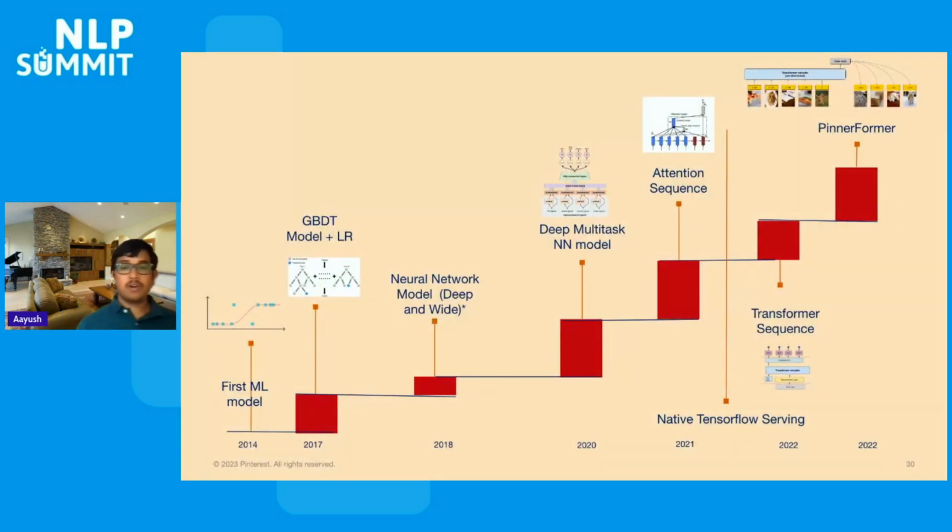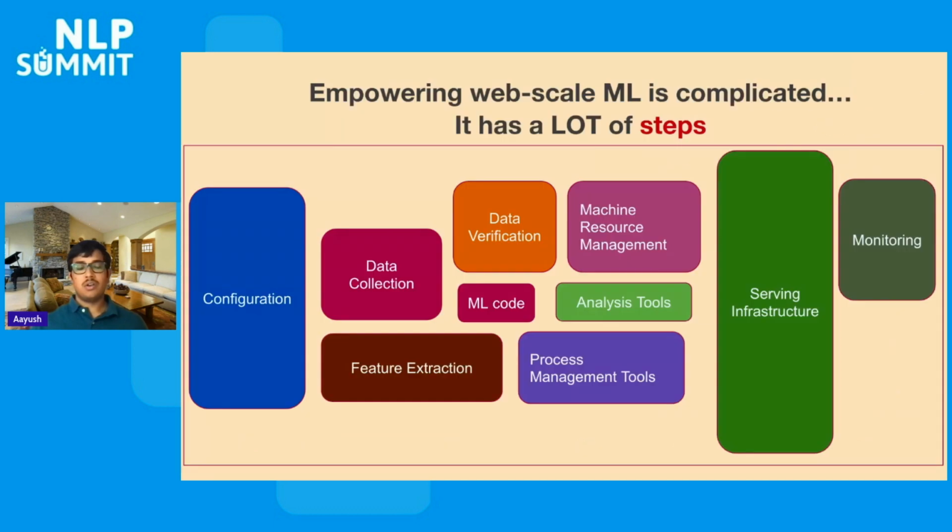So this was the journey of Pinterest in general: how natural language processing, starting from sequence modeling, has dominated and motivated the iterations that we have, specifically around the transformer sequence and usage of transformer-based models. In this talk, we mostly discussed the evolution of the model, how the model architecture evolved, and how different components of sequence modeling are influencing the recommendation stage. But this is also the very tip of the iceberg that I shared here today. As you know, empowering web-scale machine learning is very complicated. So this is a very small piece of the puzzle.